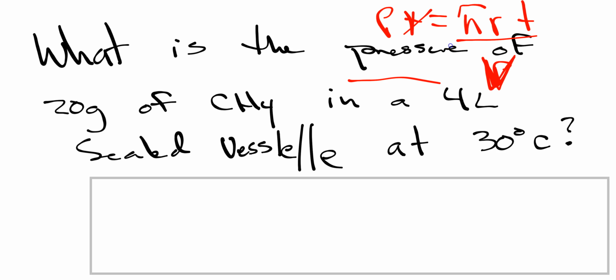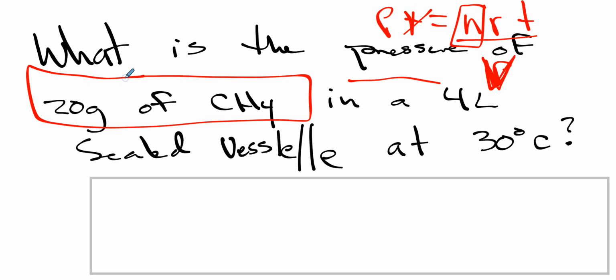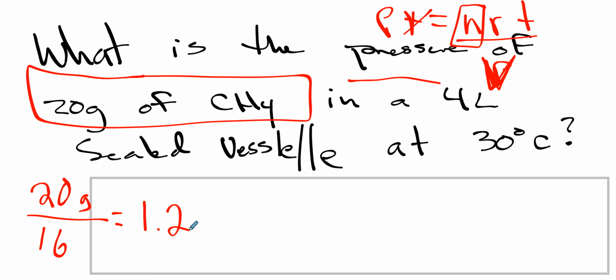We have to find n, which is the number of moles. Now I gave you grams, and most problems will, so you have to convert grams to moles first. So you will take 20 grams and divide it by the molar mass of CH4, which is 12 plus 4 more, which is 16. And that is 1 1/4, which is equal to 1.25. And that will be n.